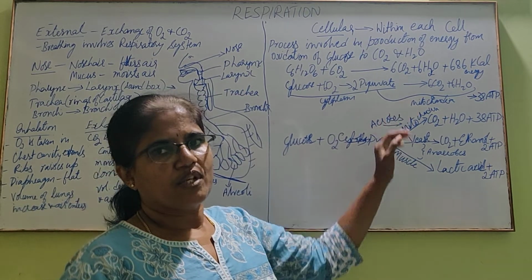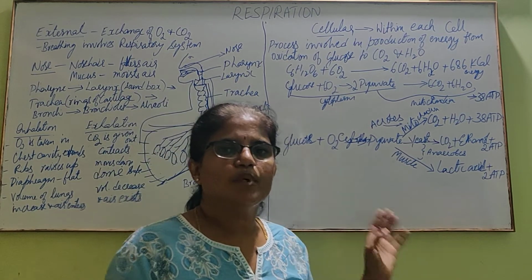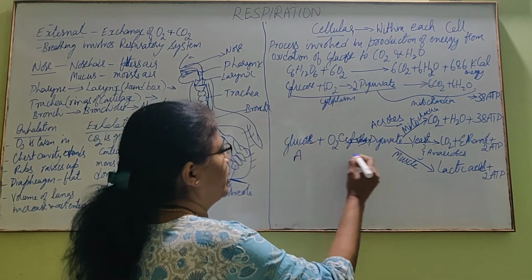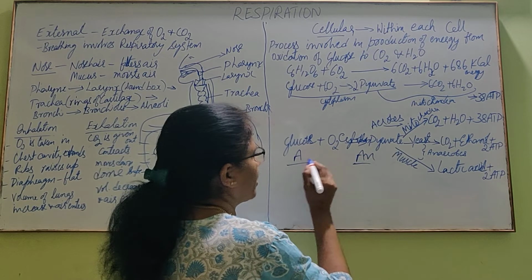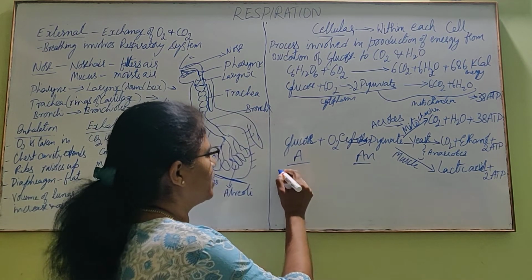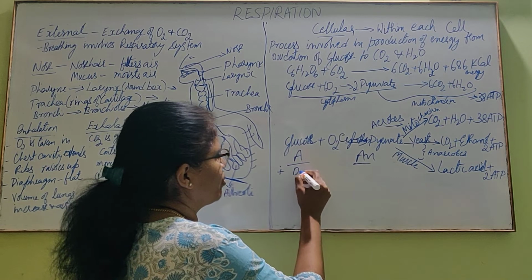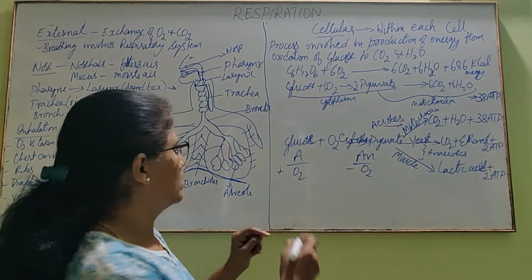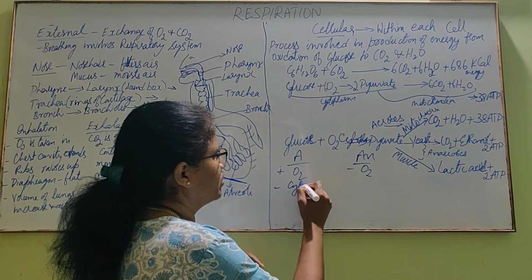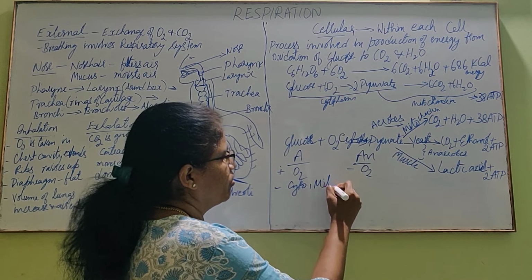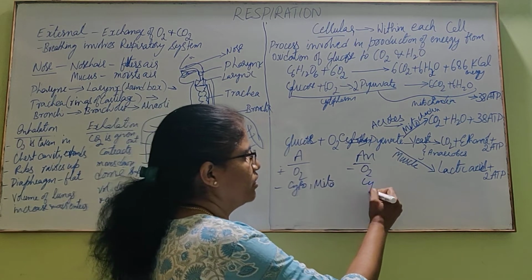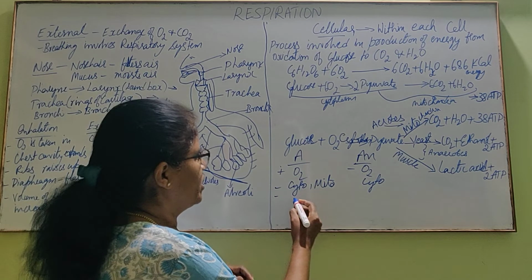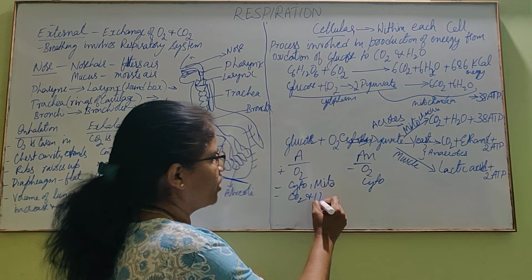There is some difference in aerobes and anaerobes. Can we name the differences between aerobic respiration and anaerobic respiration? Shall we label it? Aerobic respiration, anaerobic respiration. It takes place in presence of oxygen, in the absence of oxygen. It involves cytoplasm and mitochondria, whereas here only cytoplasm. Okay. It gives carbon dioxide and water as an end product.